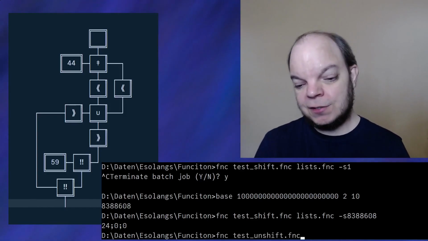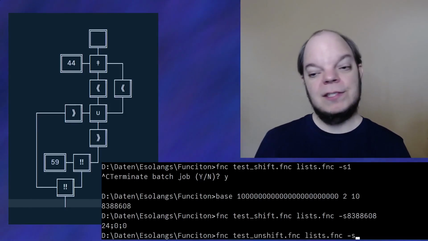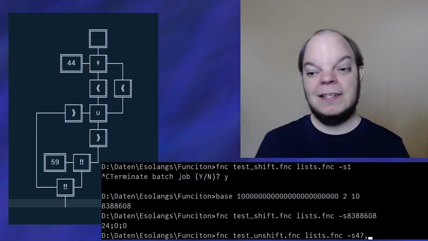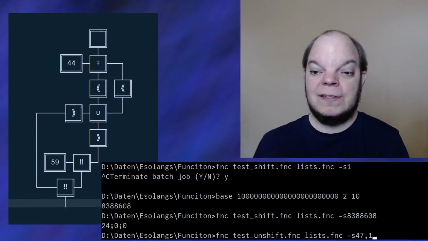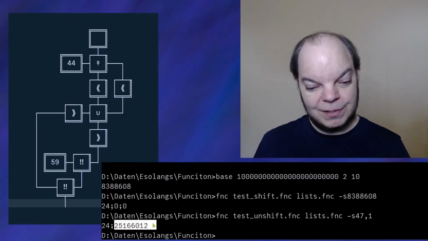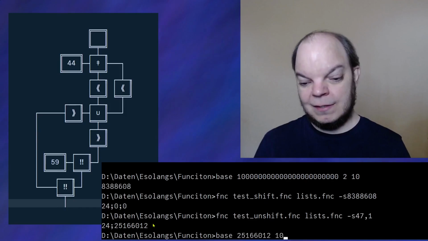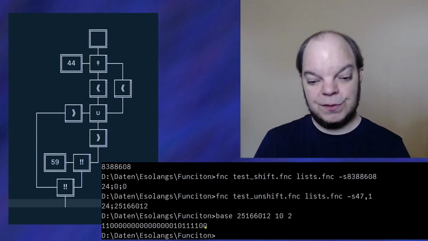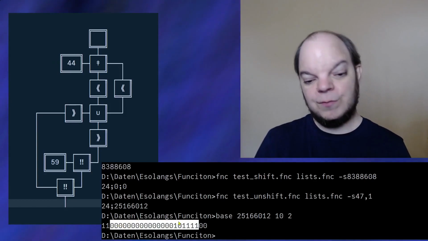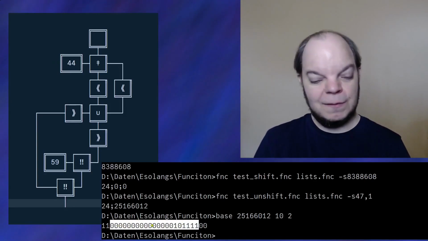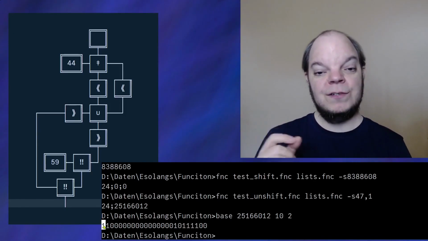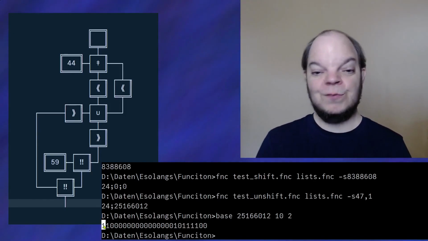What if I use the unshift function to add an element, let's say the number 47, to something that isn't a valid list? So we now know that the number 1 isn't a valid list. What happens if we add that? Well, we get this number. Let's take a look at this number in binary, and we see the sign bit is 0, the continuation bit, and then we have 21 bits containing the number 47, and then we have the stop bit. And then after that, we have another 1 bit, which is of course the one that we put in.